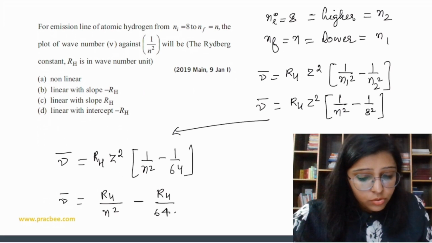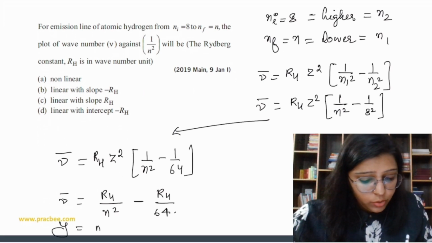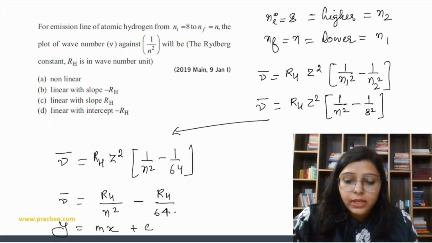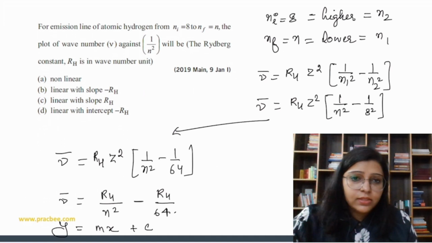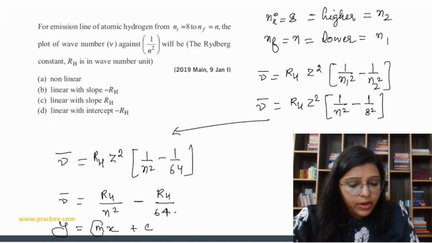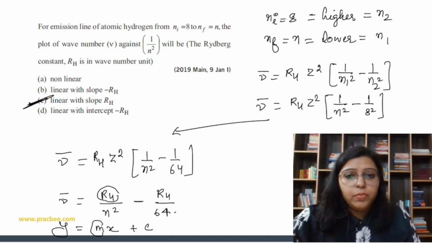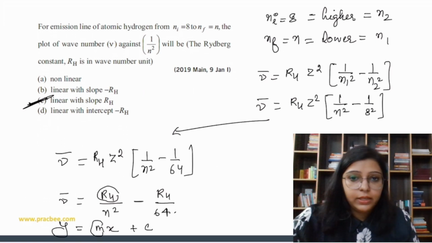Okay, so we have to compare this with y is equal to mx plus c. Y is equal to mx plus c. Okay beta, so what will the slope be? We get a straight line equation and the slope value is equal to R_H, right? And then we get the linear plot with slope R_H. That's it, right? Intercept is going to be negative, but we get a linear plot with slope equal to R_H. Okay? Intercept is going to be negative. So the answer is going to be this.